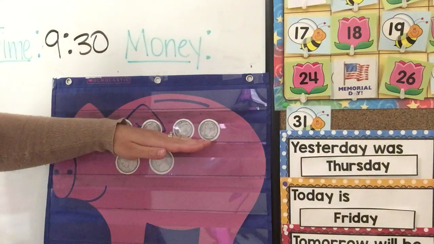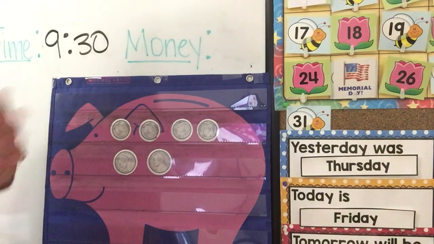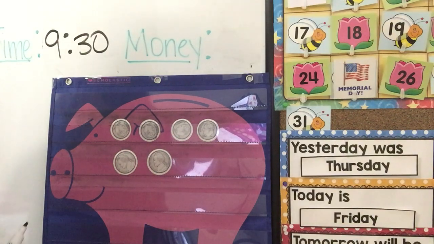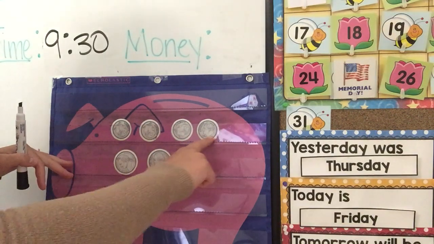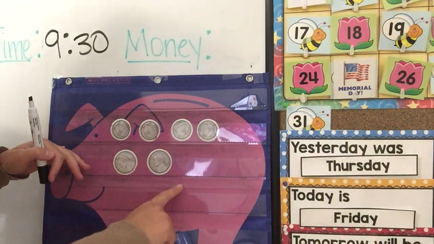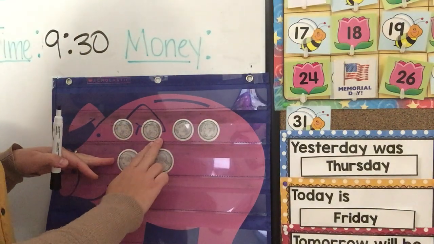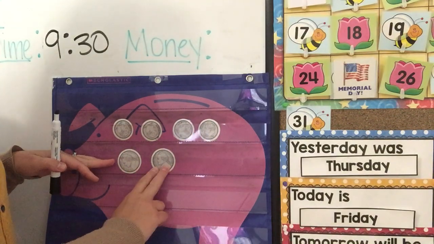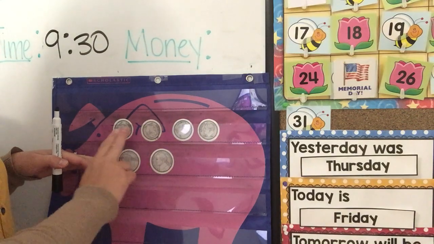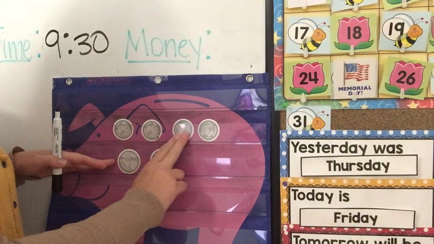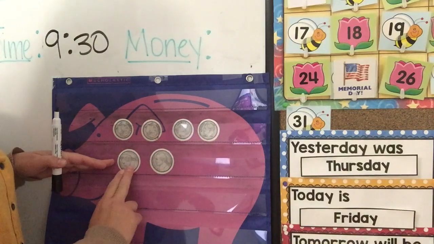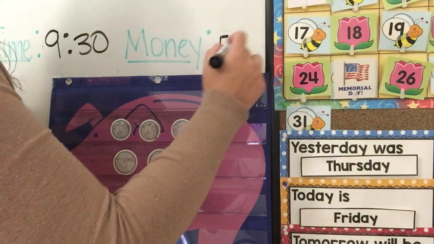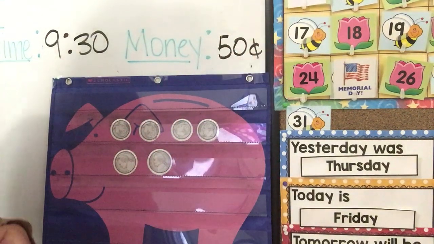So we count dimes by 10s because how much are they worth? 10 cents. And we count nickels by 5 because they are worth 5 cents. Good. All right, so we'll count by 10s and then we have to kind of switch to counting by 5s. Okay, ready? 10, 20, 30, 40, 45, 50. Let's do that one more time. 10, 20, 30, 40, 45, 50. Good job. So today we have 50 cents.